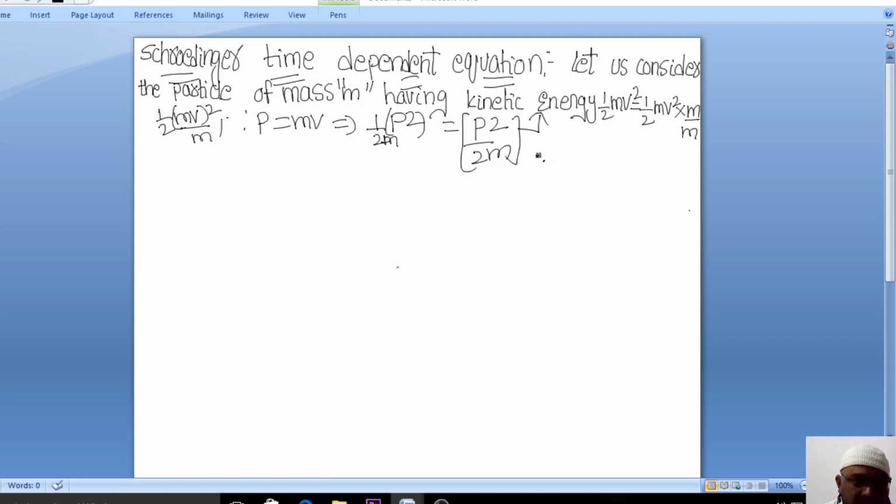Now, when I say Schrodinger has given us the information regarding the energy of the particle, you'll have kinetic energy and also potential energy. Total energy is equal to kinetic energy plus potential energy, and the potential energy is V. So we consider the kinetic energy and also the potential energy V.